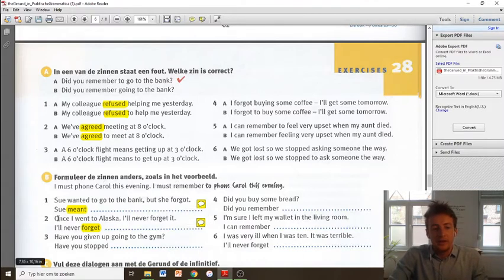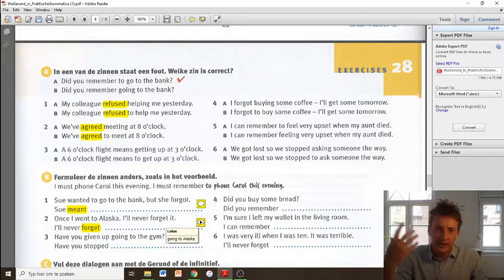Alright? Same thing here. Once I went to Alaska, I'll never forget it. Forget is one of those verbs that changes in meaning when it is followed by a gerund or a to infinitive. Here we're making it, I will never forget going to Alaska. If you would say, I'll never forget to go to Alaska, then you already hear the difference in meaning. This would mean that you will never forget to take your plane and actually go there. That's very different, of course. Okay, try the same for 3, 4, 5, and 6.